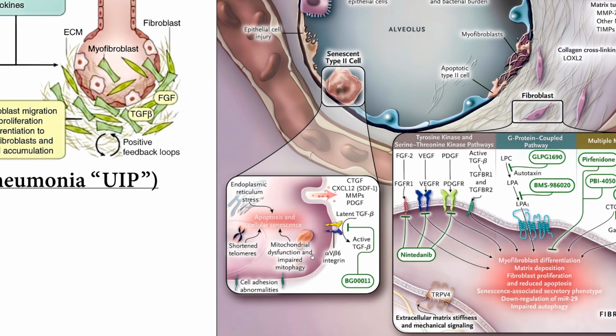Okay, mitochondrial dysfunction also plays a role, shortening or attrition of the telomeres, the ends of the chromosomes. All right.